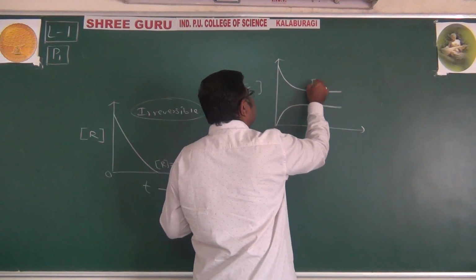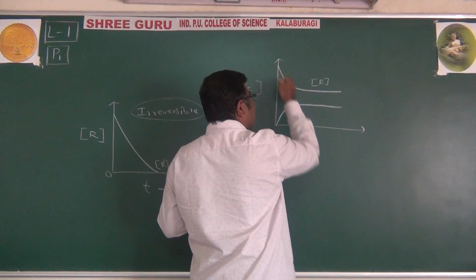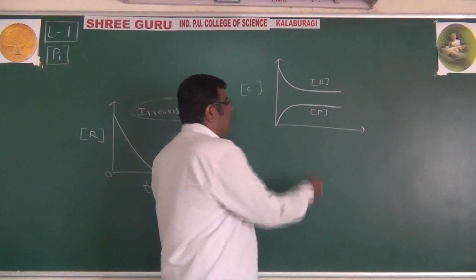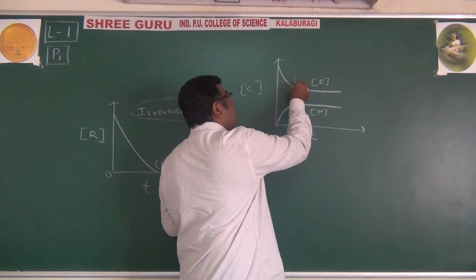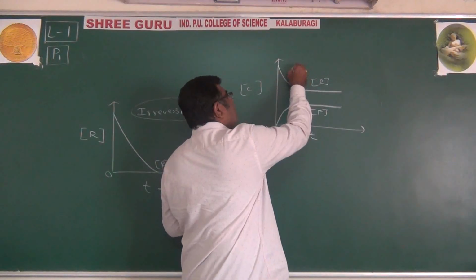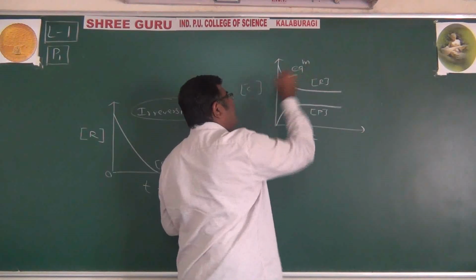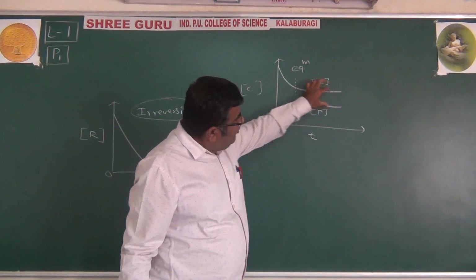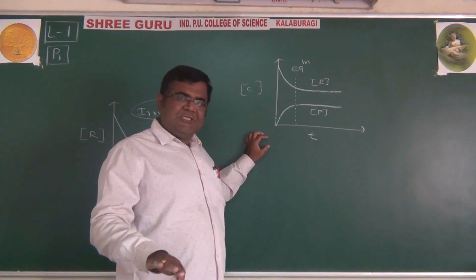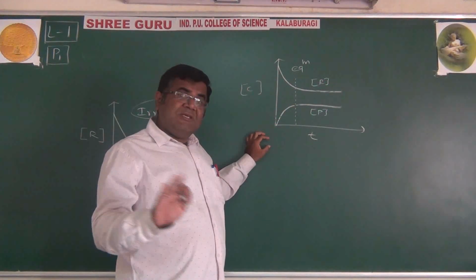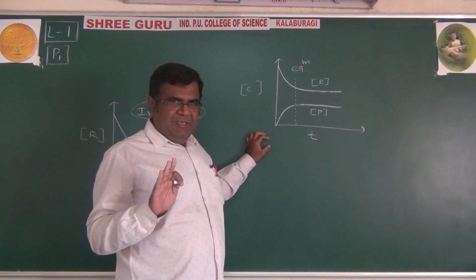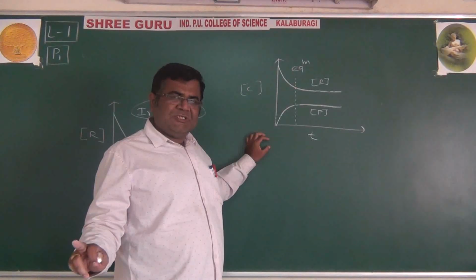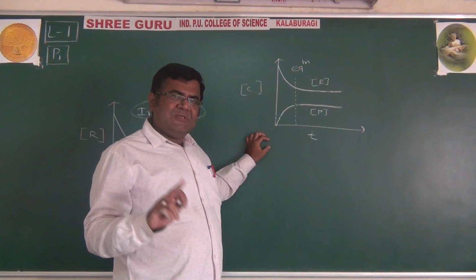The concentration of reactant goes on decreasing, the concentration of product goes on increasing, and after some time they become constant, and that is called equilibrium. Not equal, they are constant. Concentrations are constant and rates become equal. These two words we have to remember in equilibrium: concentrations of reactant and product are constant and rate of reaction becomes equal.